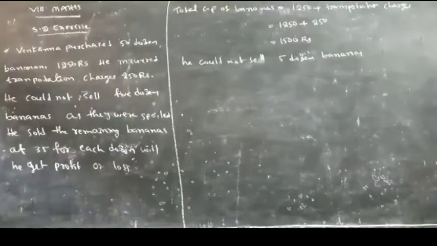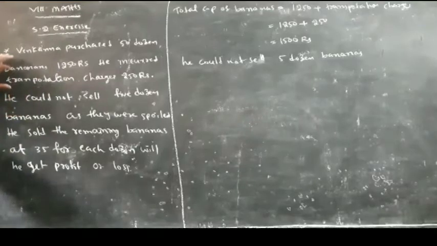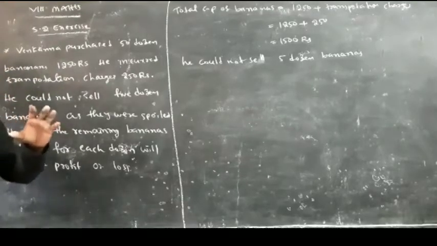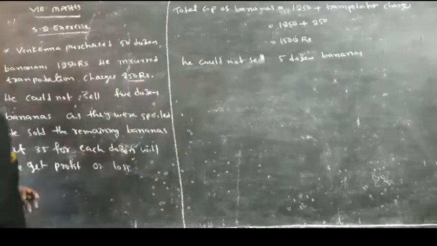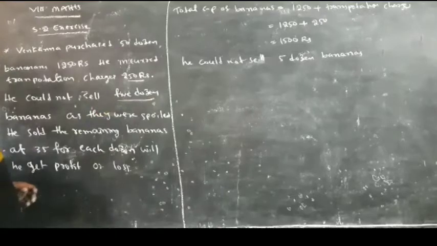Venkana purchased 50 dozen bananas. What is the cost of the 50 dozen bananas? 1250 rupees. He incurred transportation charges of 250 rupees. What is the transportation charge? 250 rupees. He could not sell 5 dozen bananas as they were spoiled.